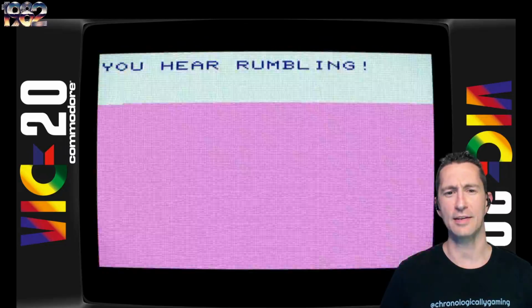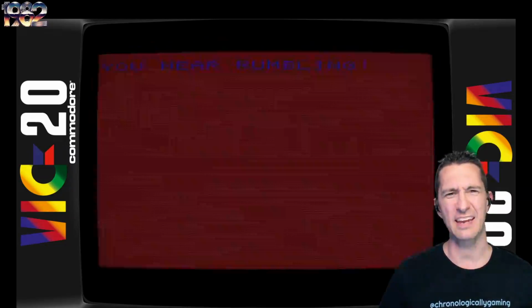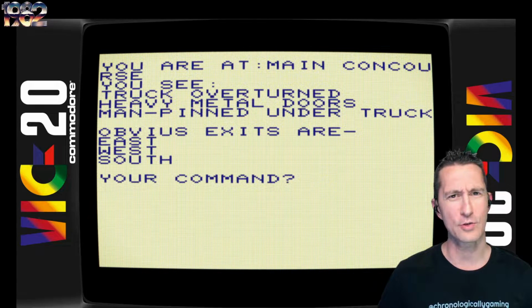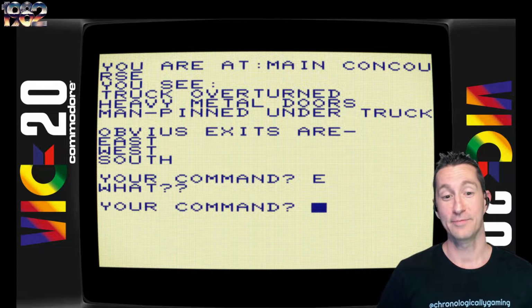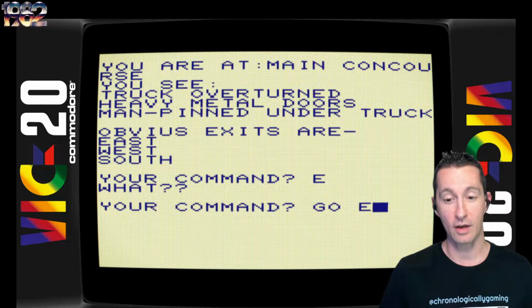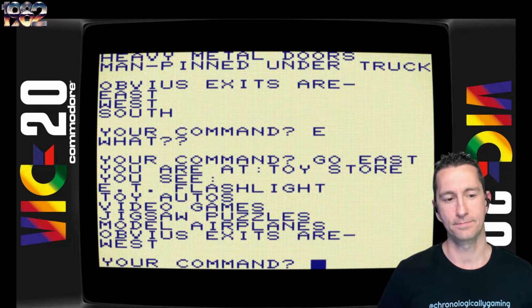This is designed, like they said in the ad, for younger children, so it has simpler puzzles, and the text parser, I don't see how younger children would have the patience to know, I can't do E. What? It doesn't understand that text parser. You actually have to say, go east. So kids, you've got to type the whole thing out.